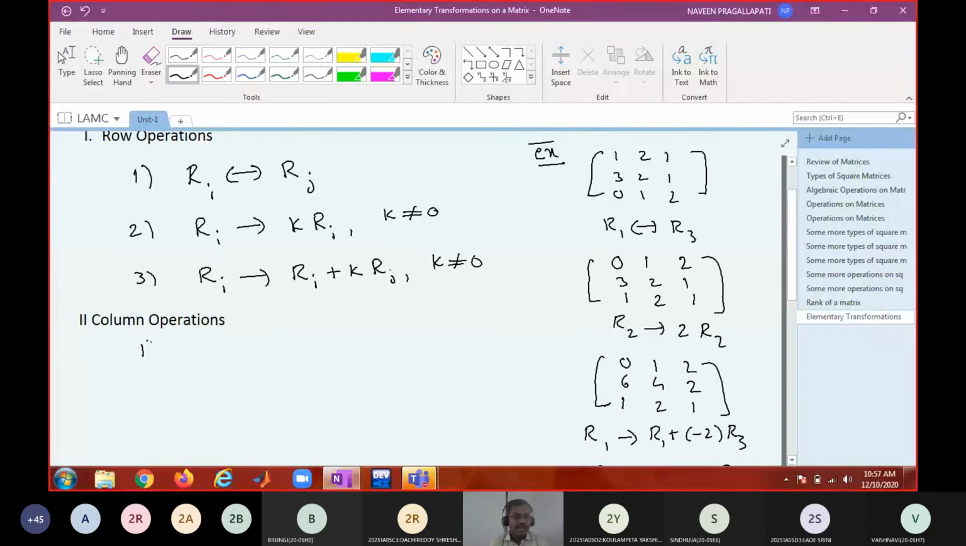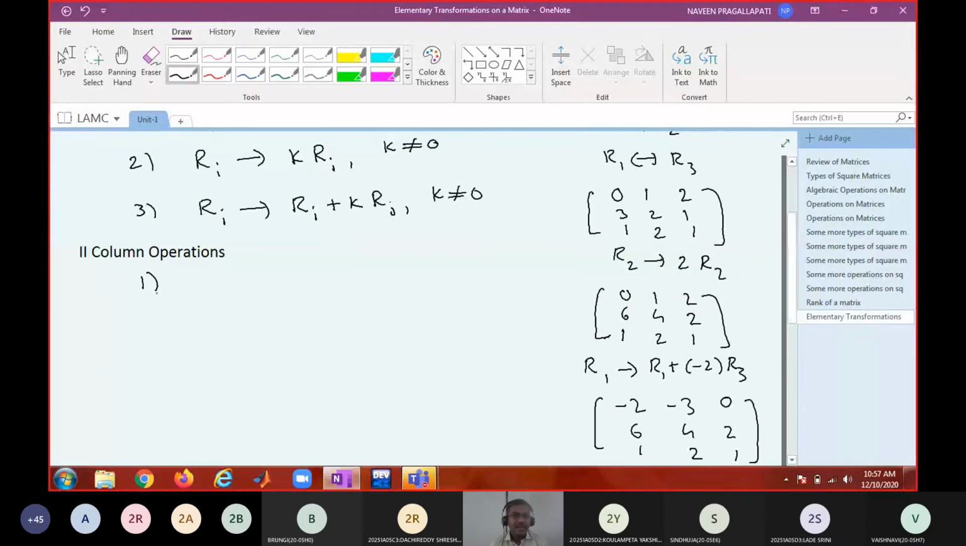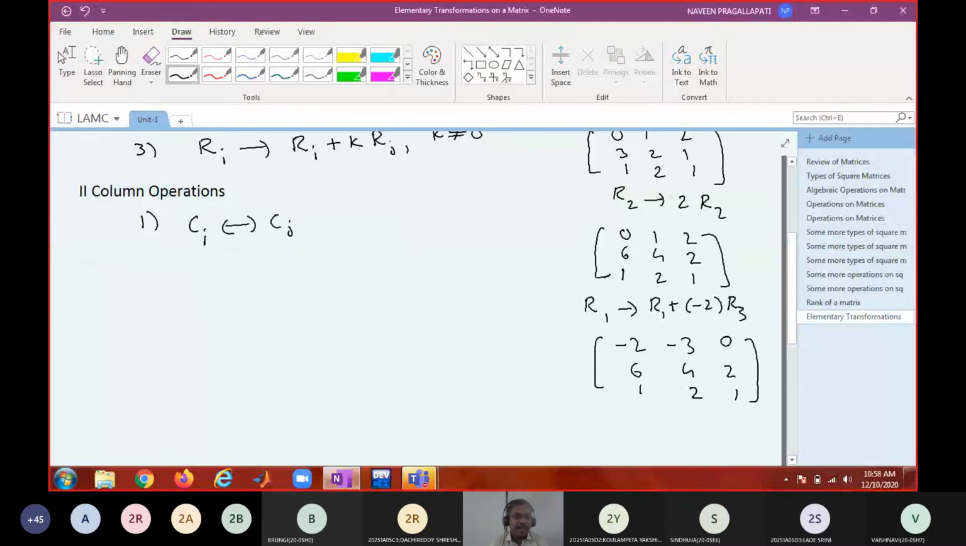So what is the first condition? You can interchange the ith column with the jth column, or you can replace the ith column with